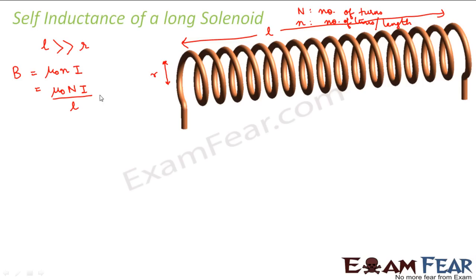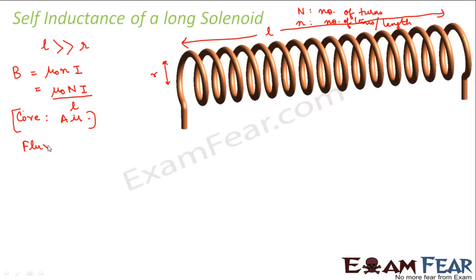That is the convention which we will be following here. So we know that this is the magnetic field inside a solenoid. Now in this case, we are considering that the core of the solenoid has air. Since the core has air, that is why we have mu naught, which is permeability of free space.